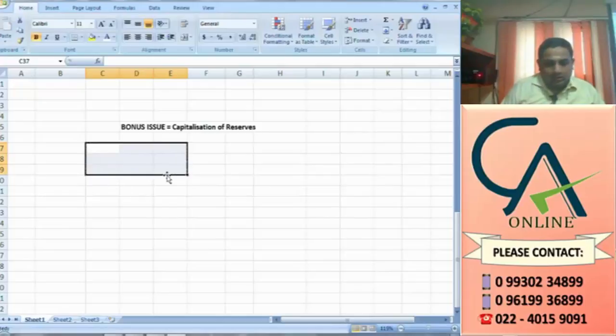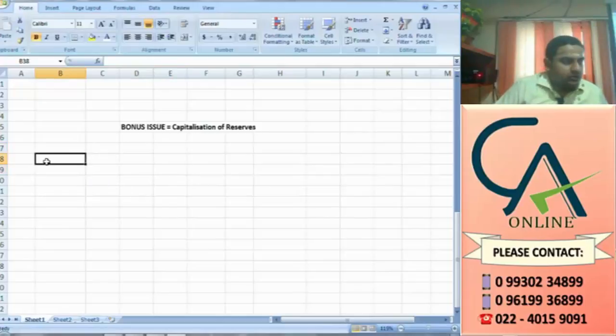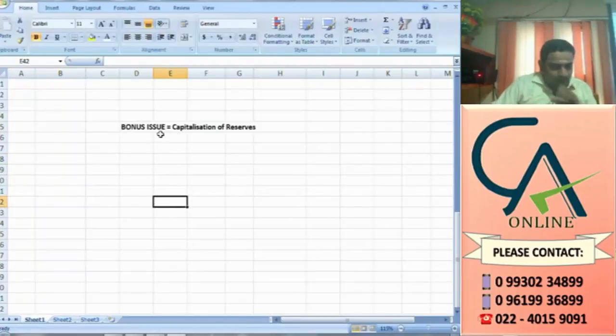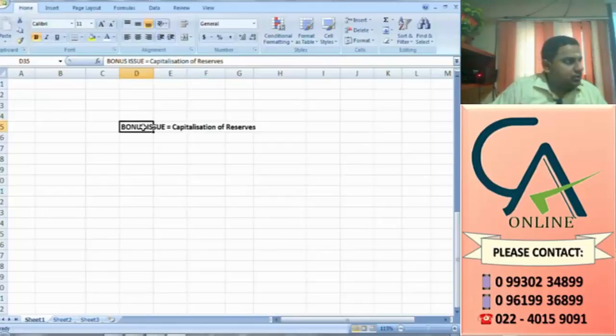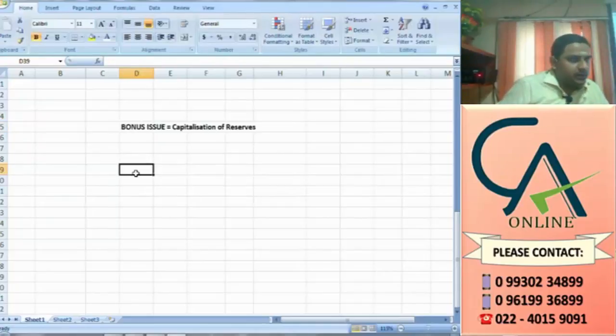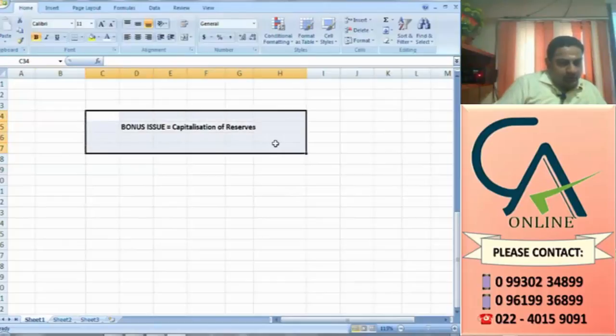Number of shares will increase, but overall assets or liability will not change. And only for fully paid up shares will bonus shares be given. If it is partly paid up, first the company has to make a call and make it fully paid up. Alternatively, they can use reserves also for the purpose of converting partly paid up into fully paid up.